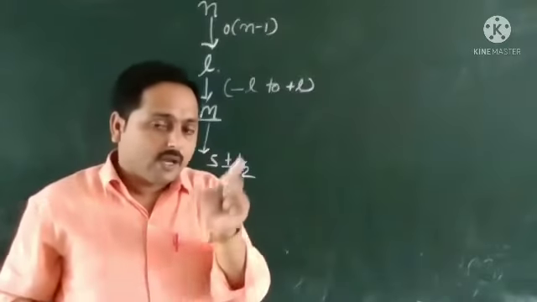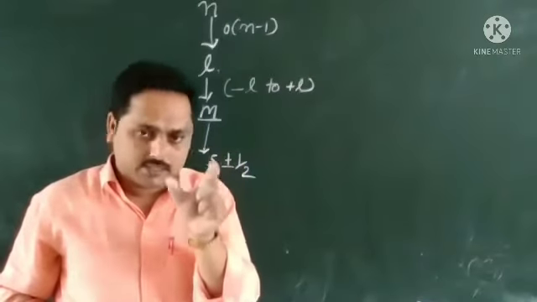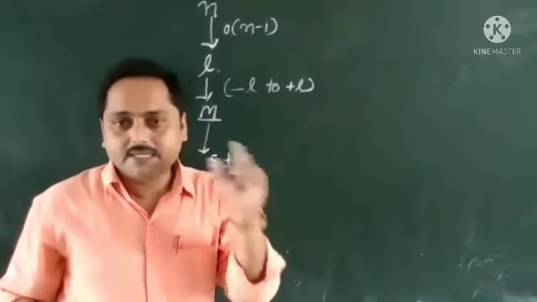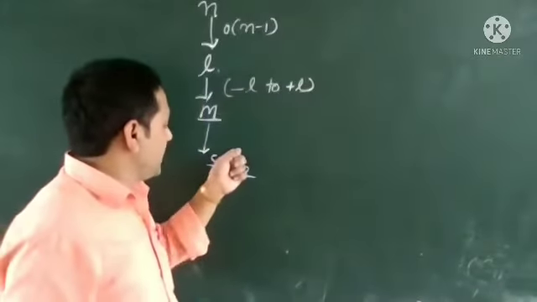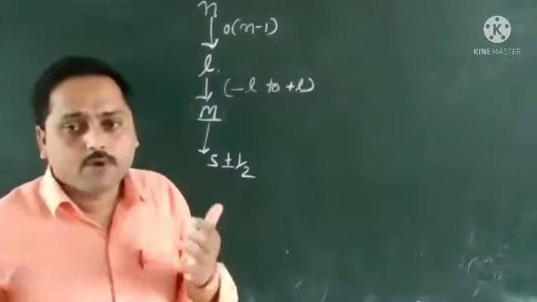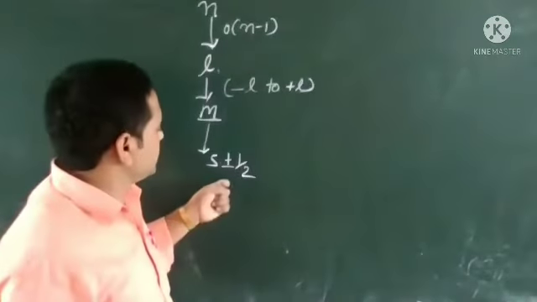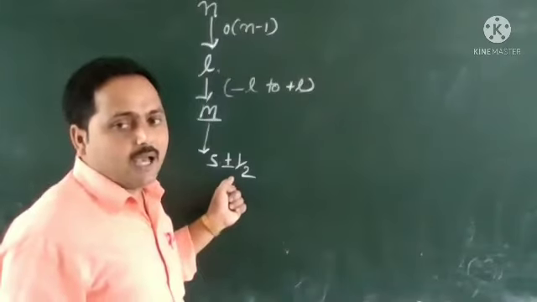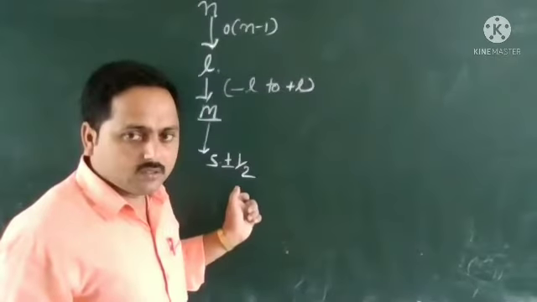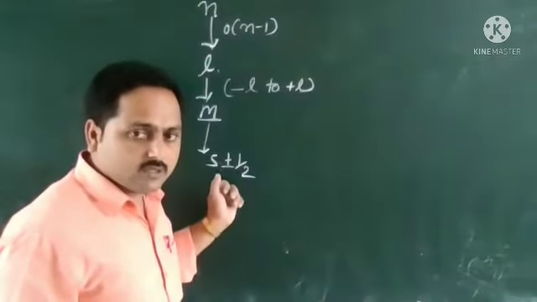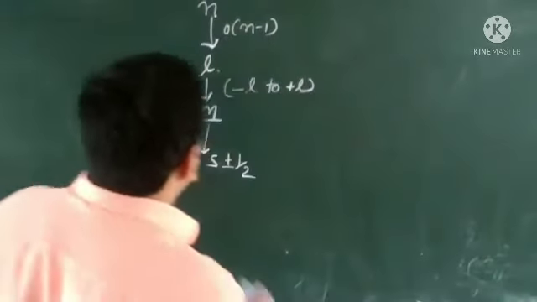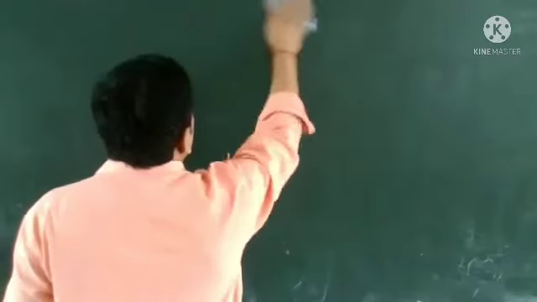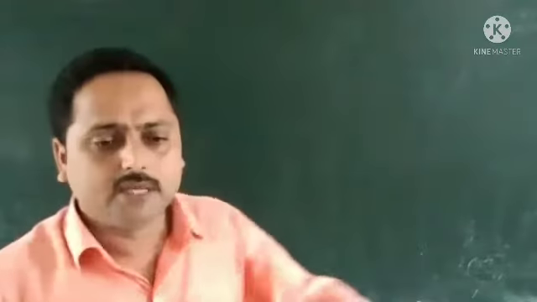So for each orbital, the spin quantum number may be plus half or minus half. If we don't know, we directly show plus minus half. Got it? All of you understood this? Yes, sir. Okay, so I will give 2-3 examples here, then things will be clear.